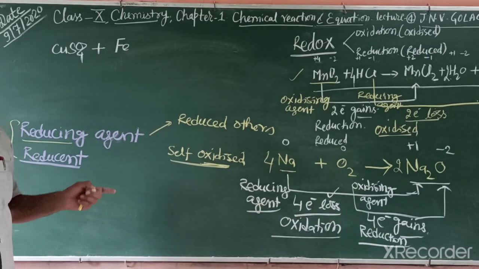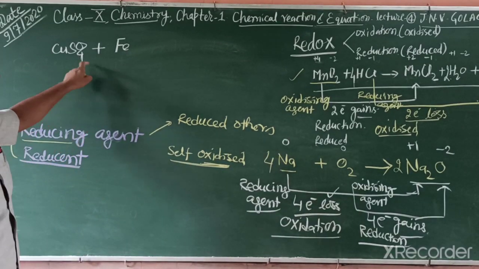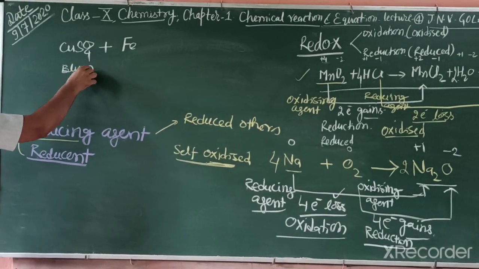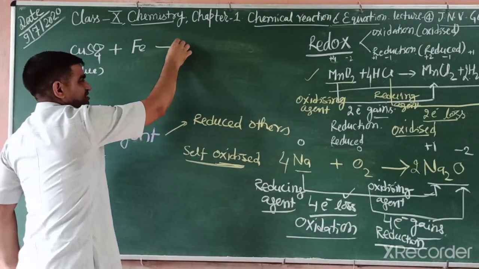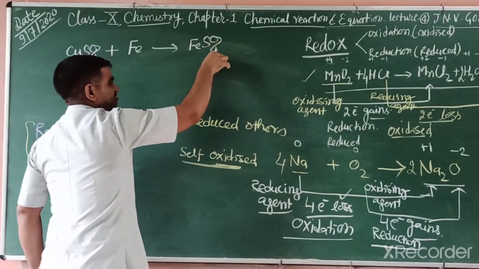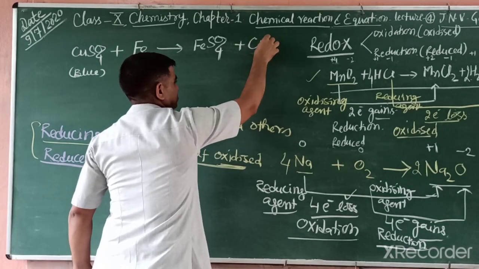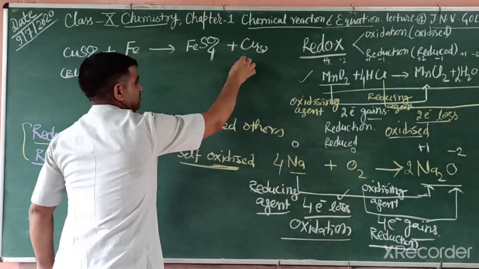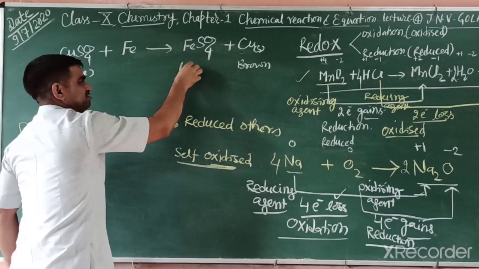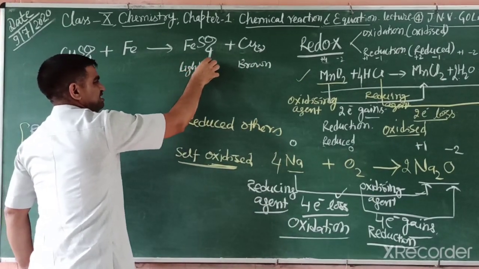That is the earlier activity we saw. Copper sulfate has blue color, it disappears and changes into light green, that is ferrous sulfate, plus copper, that one brown color.